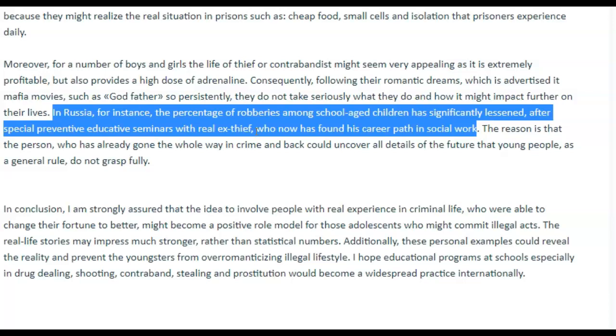Okay. All right. So then, "the reason is that the person, who has already gone the whole way in crime and back, could uncover all details of the future that young people, as a general rule, do not grasp fully." You don't need this comma. All right, let me see how that makes sense with the previous sentence. "Robberies have significantly lessened after special seminars with real ex-thieves, who have found their career path in social work."